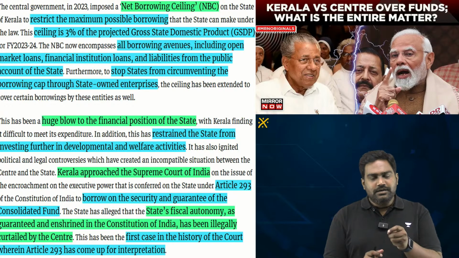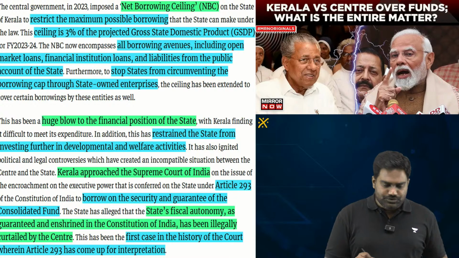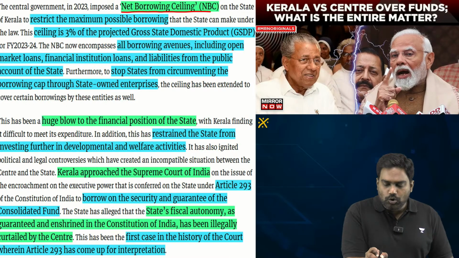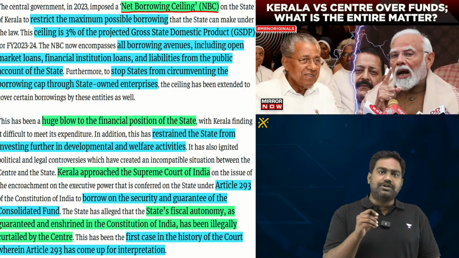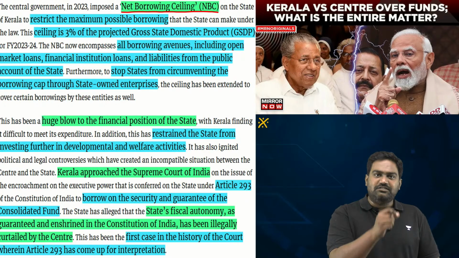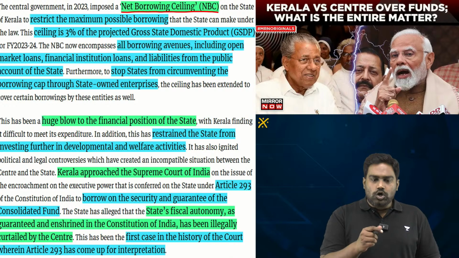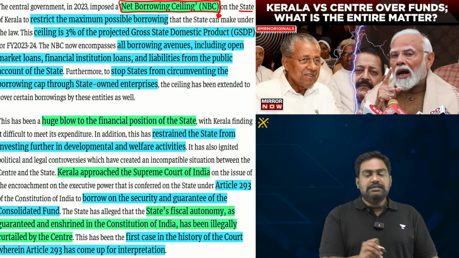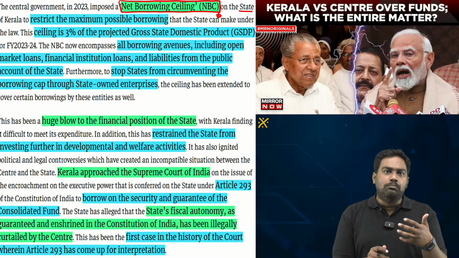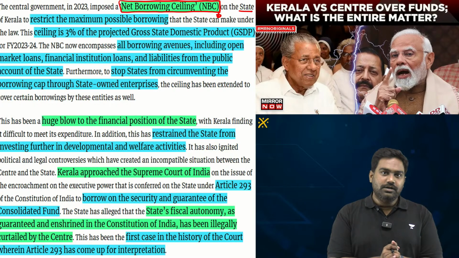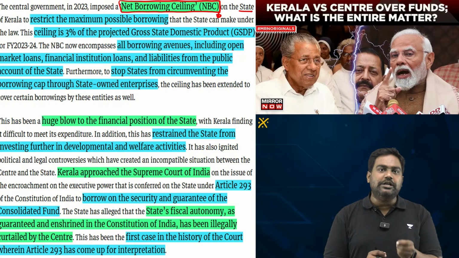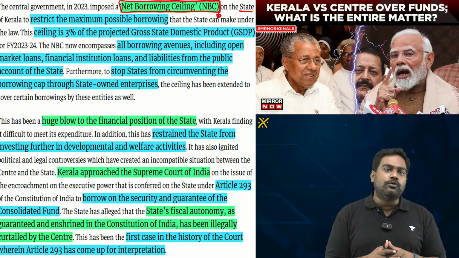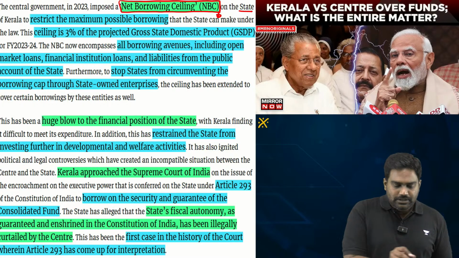See, recently, the central government has introduced the NBC, the net borrowing ceiling, which restricts the borrowing ability of the state government of Kerala. According to the NBC restrictions imposed by the central government, the state of Kerala cannot borrow beyond a certain limit. And this affects the ability of Kerala to raise finances to fund development programs and welfare initiatives.